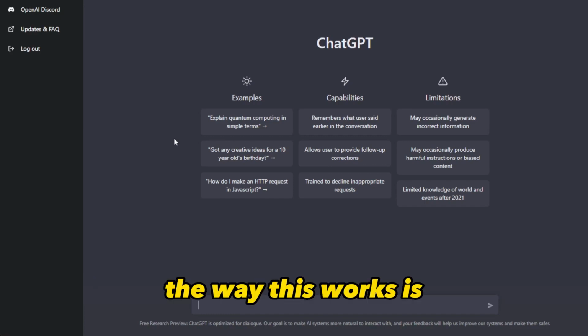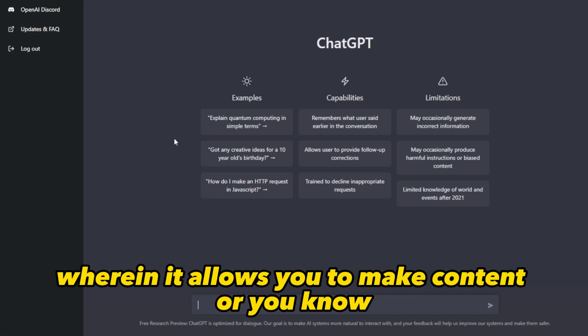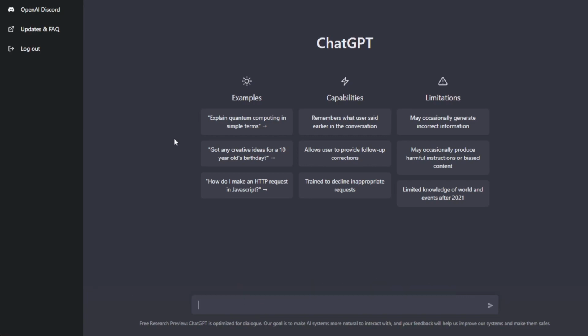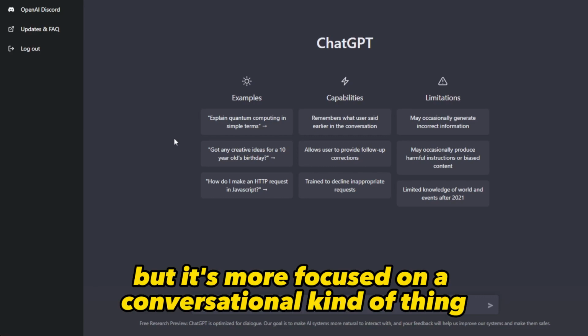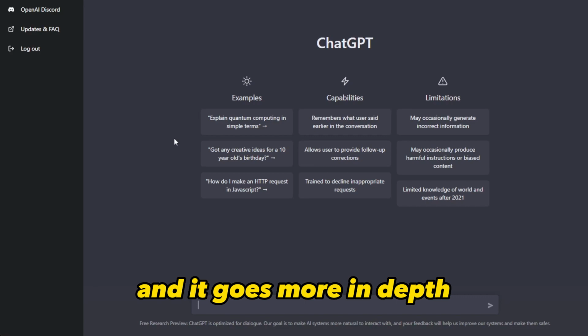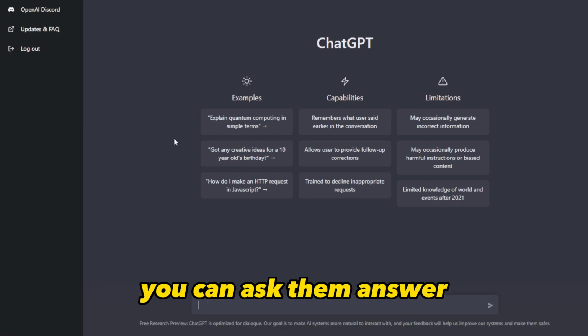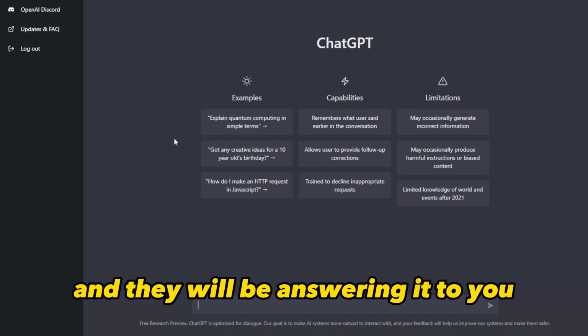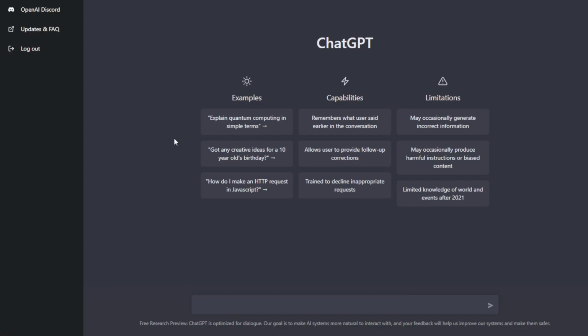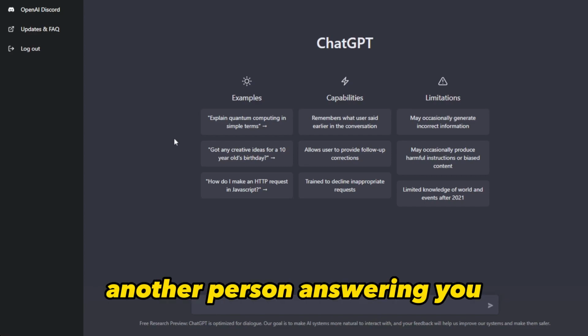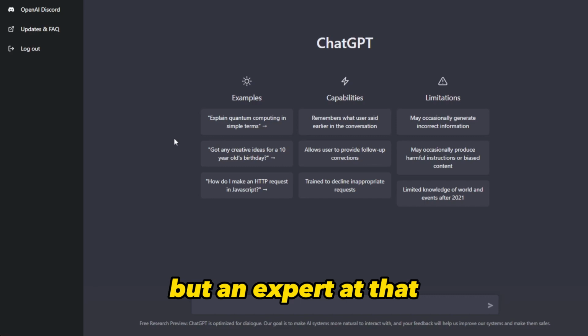The way this works is, the classic AI tool allows you to make content or create an article and so on. This does that, but it's more focused on a conversational kind of thing, and it goes more in depth. You can ask it questions, and it will be answering to you, like having another person answering you, but an expert at that.